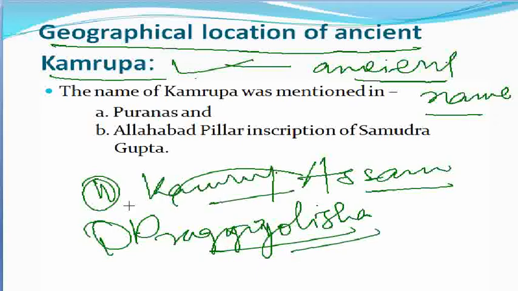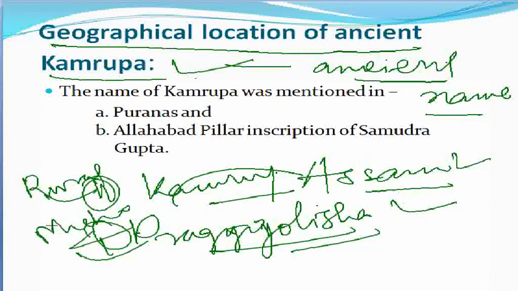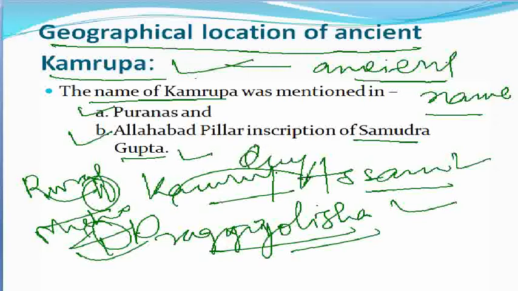And presently, all of us know that Kamrup is a part of Assam. There is a district, Kamrup district, and it is also divided into rural Kamrup and metro Kamrup. Also, when we talk about the mention of ancient Kamrupa, we have a text, that is the Puranas, and the inscription that mentions ancient Kamrupa is the Allahabad pillar inscription of Samudragupta. Samudragupta is nothing but a king of the Gupta dynasty.